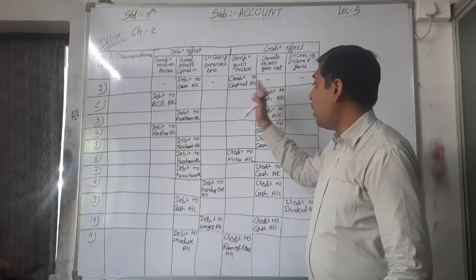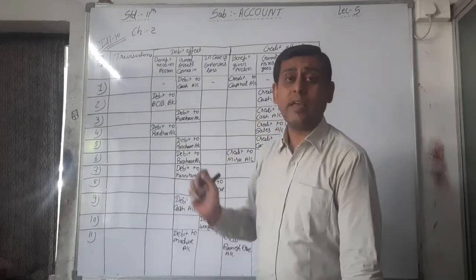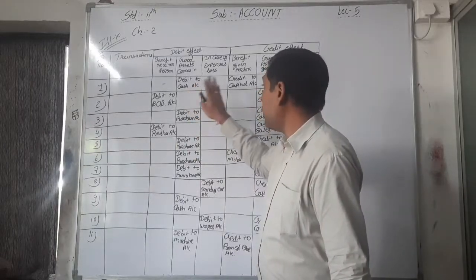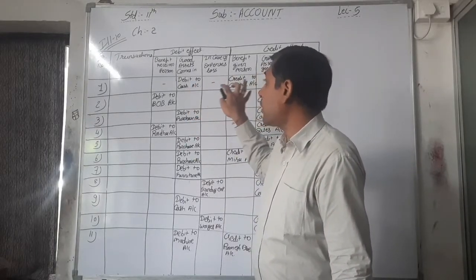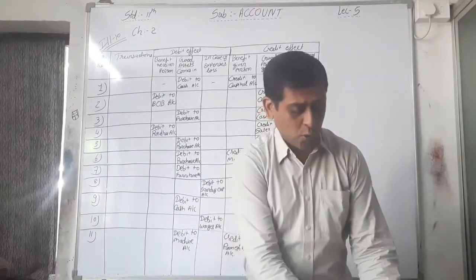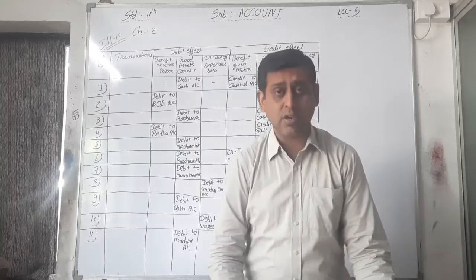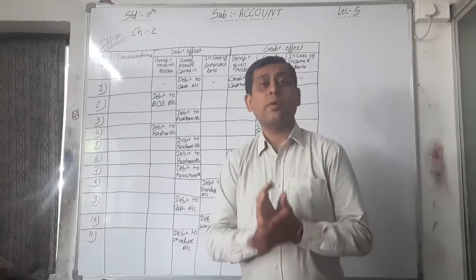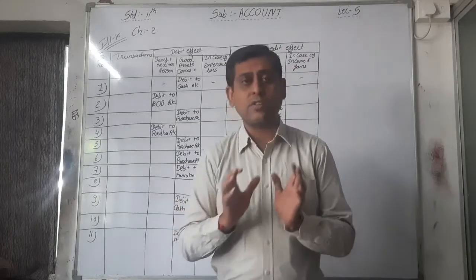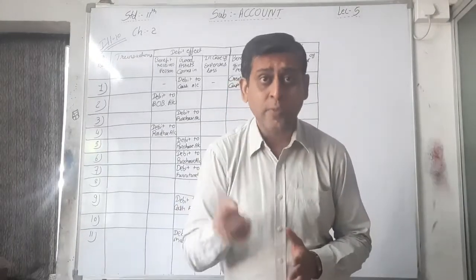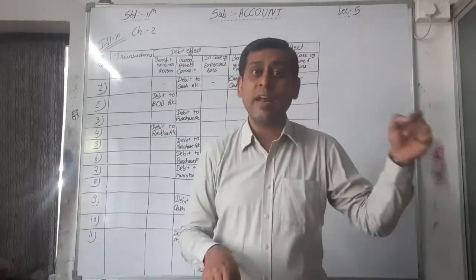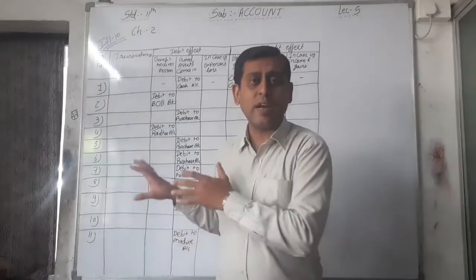Here all the rules are applied in each and every transaction, and we write the debit or credit effect of each transaction. We have to do this in all our lectures, because the journal entry is the most important. We have to just see which two accounts are affected and which effect is there. First account, debit effect in which account, and credit effect to which account, we have to write here.